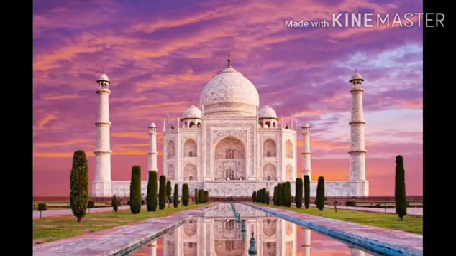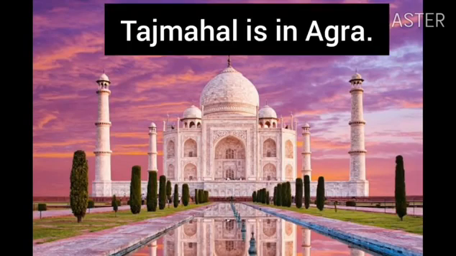Now what is this? This is a Taj Mahal. Where is it? Do you know? Taj Mahal is in Agra. Now Agra is a place. Taj Mahal is a thing, so it is also a place. So starting with what do you write a sentence here? Taj Mahal is in Agra. So here Taj Mahal, T starts with a capital letter. And even Agra is also a place. So A starts with capital letter and it ends with a full stop. So T capital letter, A capital letter and it ends with a full stop.